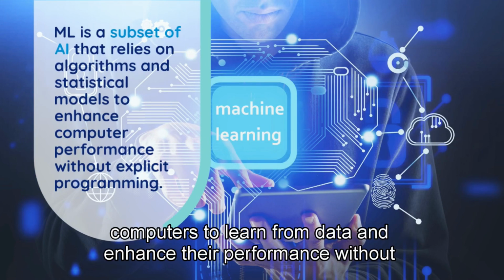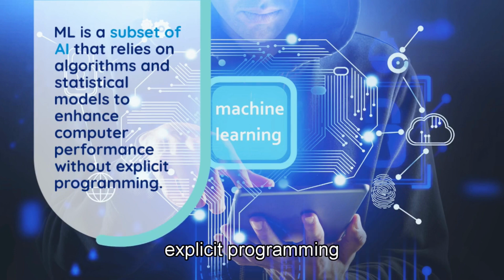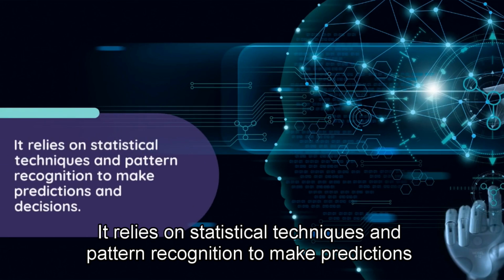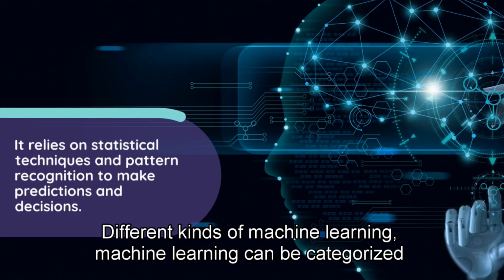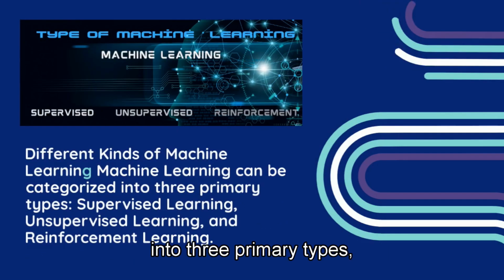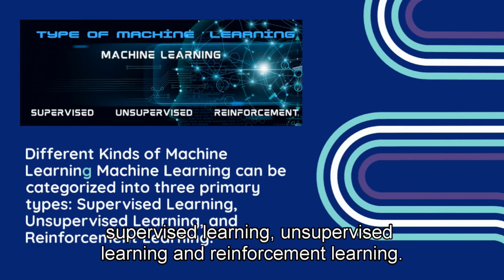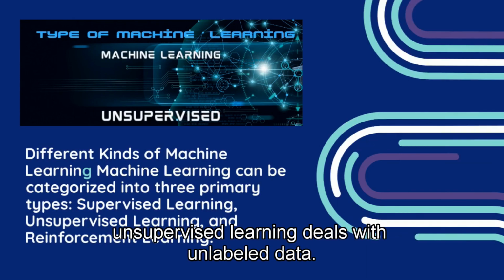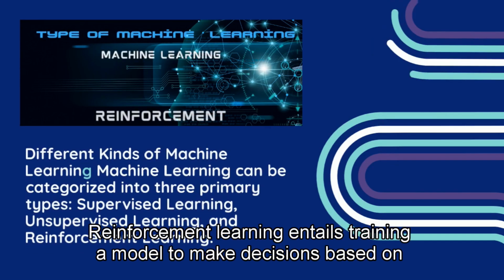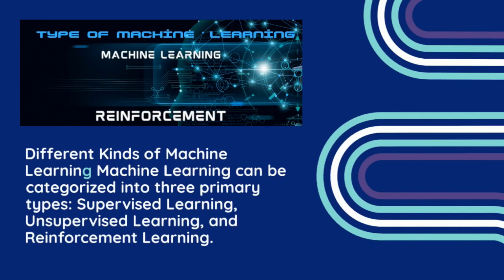Machine learning constitutes a subfield of artificial intelligence that concentrates on the creation of algorithms and models, enabling computers to learn from data and enhance their performance without explicit programming. It relies on statistical techniques and pattern recognition to make predictions and decisions. Different kinds of machine learning can be categorized into three primary types: supervised learning, unsupervised learning, and reinforcement learning. Supervised learning involves training a model using labeled data, while unsupervised learning deals with unlabeled data. Reinforcement learning entails training a model to make decisions based on feedback from its environment.